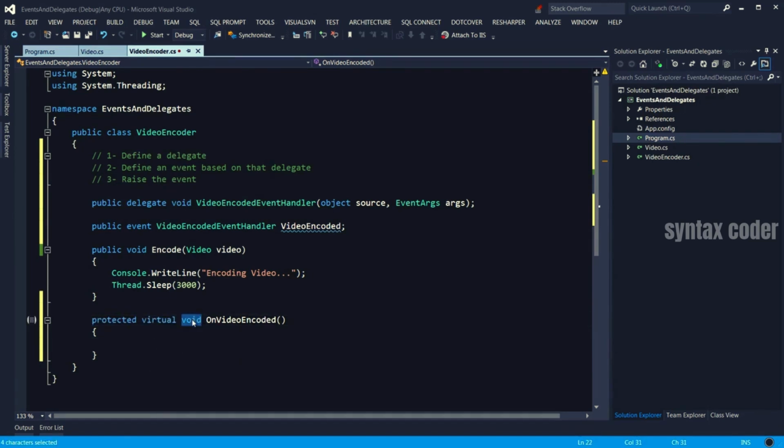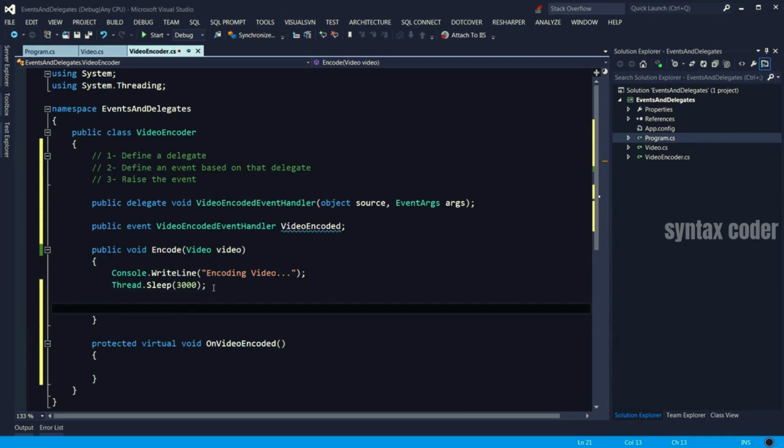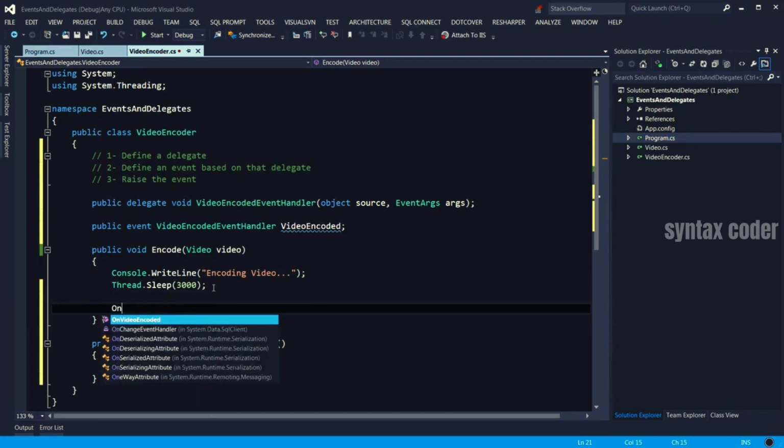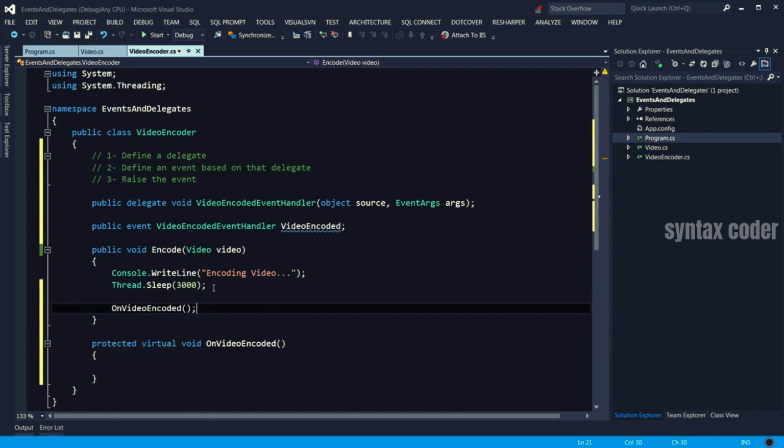And in terms of naming, they should start with the word On and then the name of the event, which is VideoEncoded. So here in our Encode method, once the encoding is finished, we just need to call this method. And we're assuming this method will notify all the subscribers.